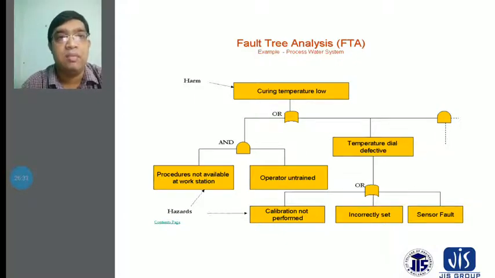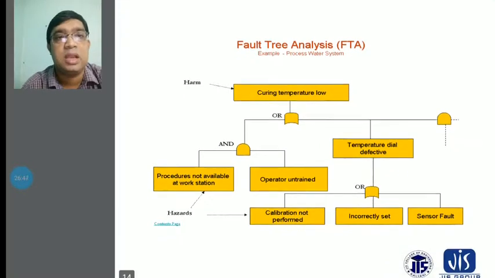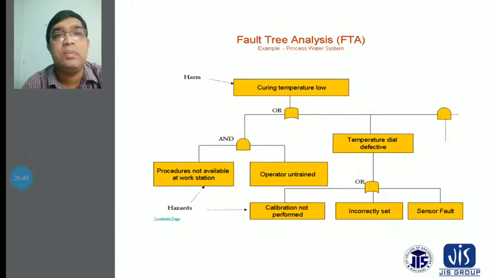When the temperature is low, this comes in as a harm. You also have to consider whether the OR gate or the AND gate applies in these systems. Another thing to consider is that procedures not available at work stations, meaning the hazards that come from procedures not being available at the work station.